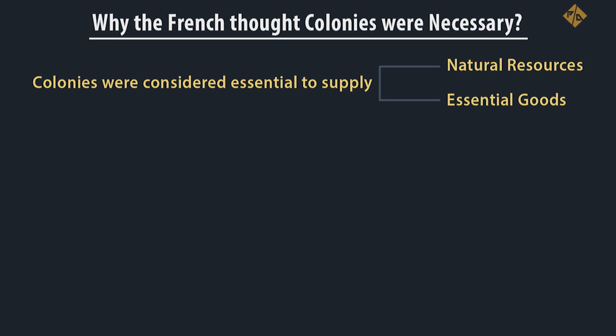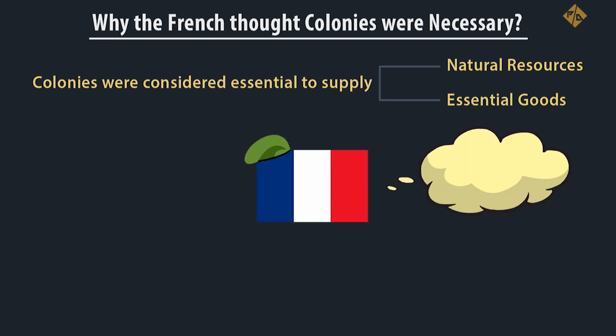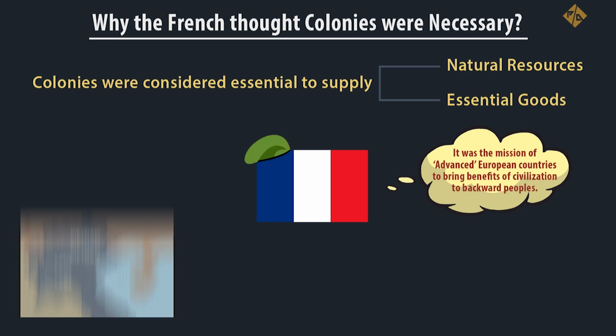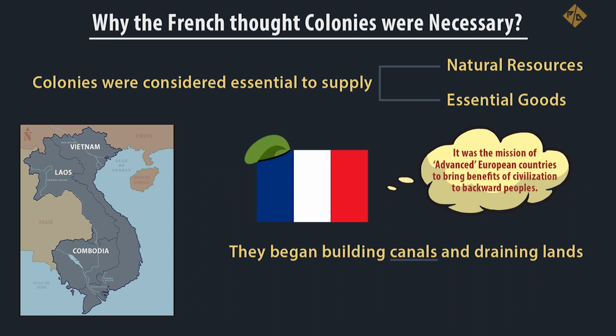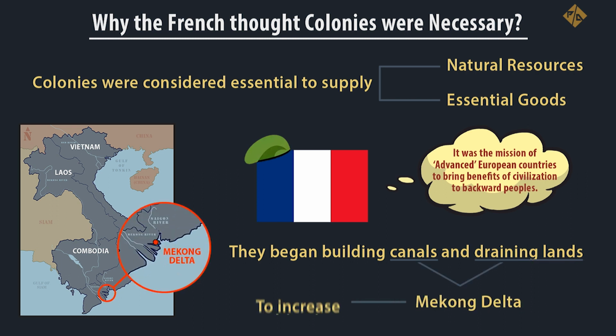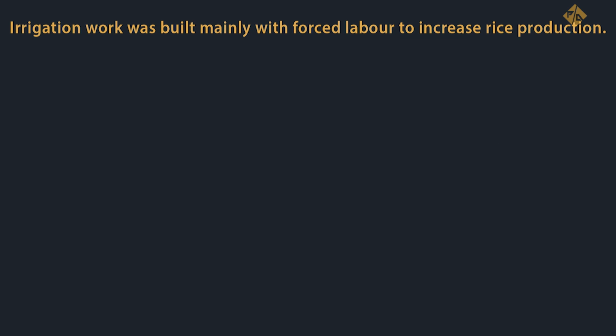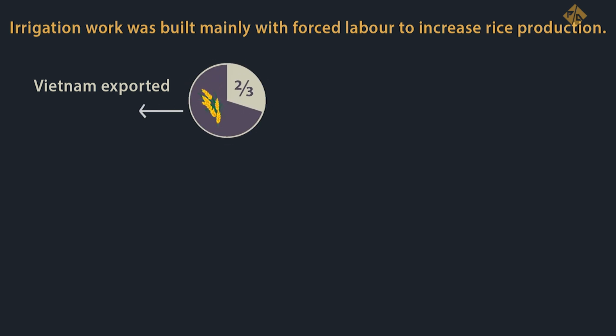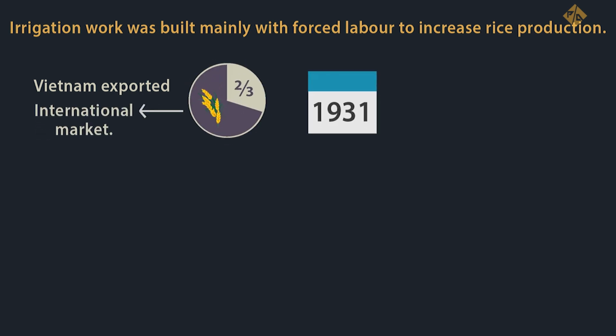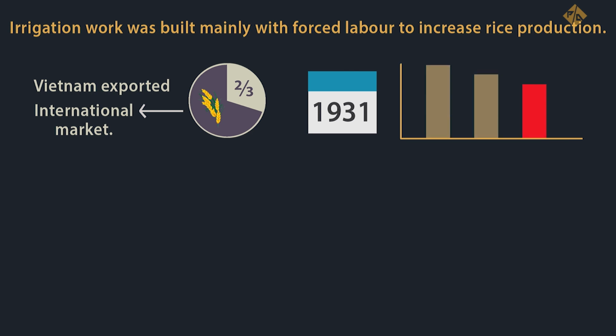Like other Western nations, France also thought it was the mission of advanced European countries to bring the benefits of civilization to backward people. They began building canals and draining lands in the Mekong Delta to increase cultivation. Irrigation work was built mainly with forced labor to increase rice production.